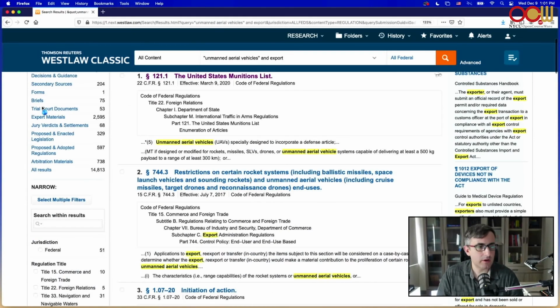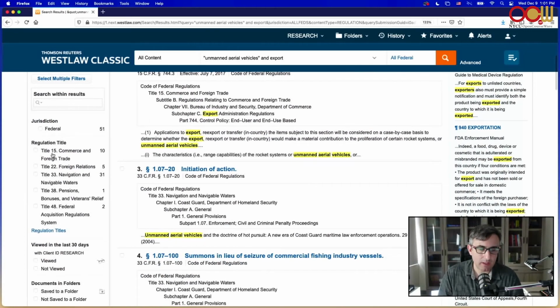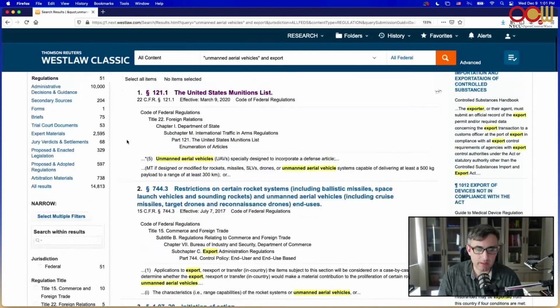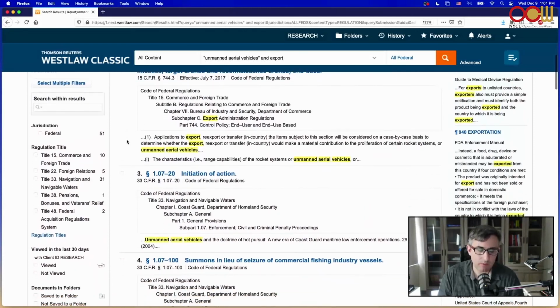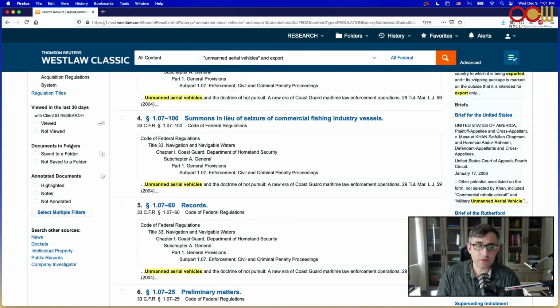Again, you can filter just as you would before by title. Title 15 and 22 are likely going to get you close. Again, you can also filter by whether or not you viewed it in the last 30 days.